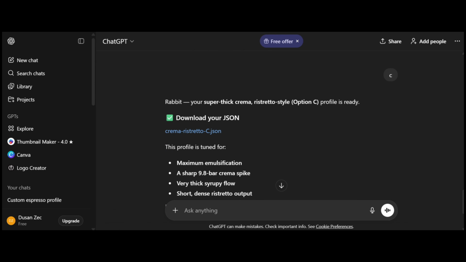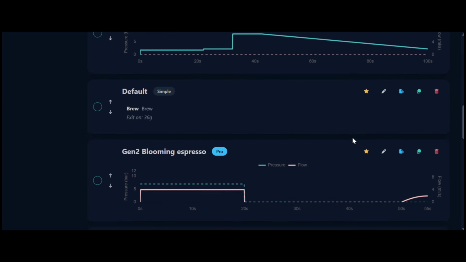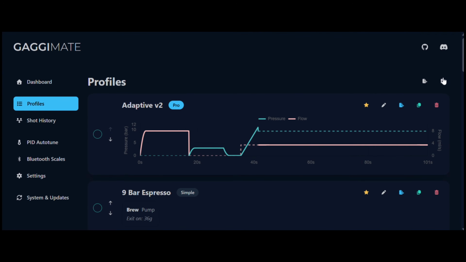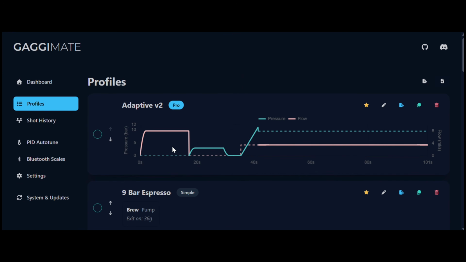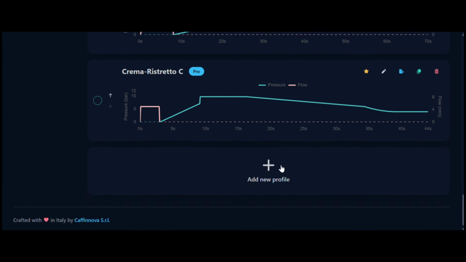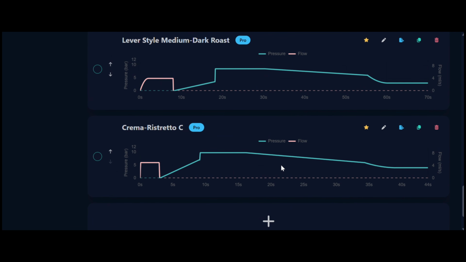Okay, that downloaded. We go back here, and again, boom, and we add that crema ristretto. Boom. Okay, at the bottom it should show up, and you can compare those two. See, pre-infusion is shorter here. The logic behind the more crema, CO2, whatever it describes, is a harsher ramp up here and a kind of slow decline. That's the lever style.